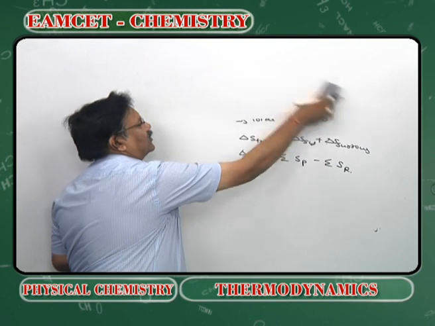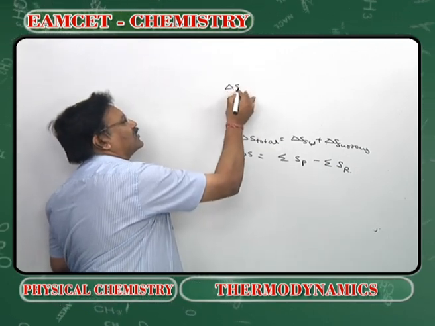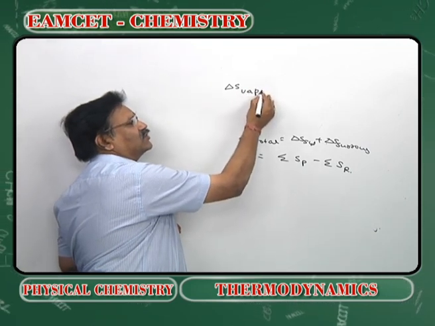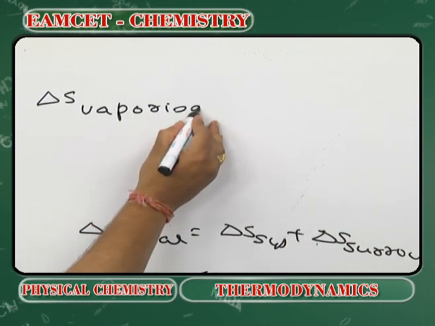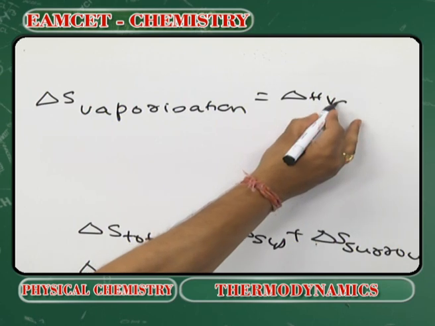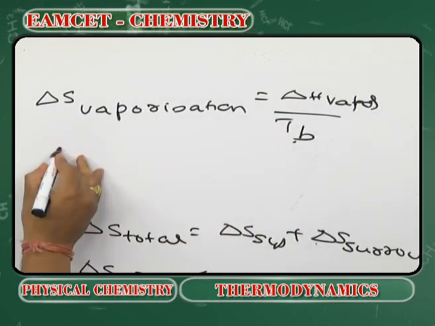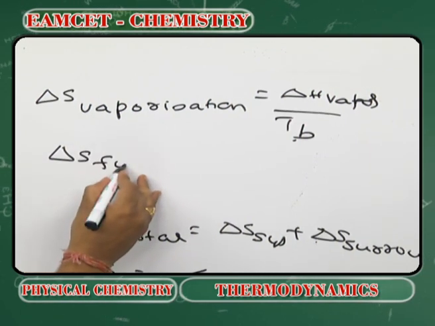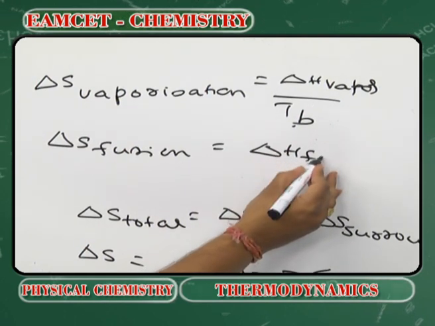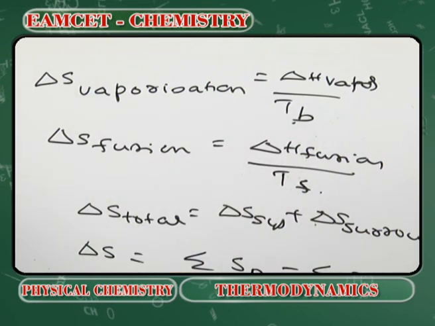In a phase transition, for example during vaporization, delta S is equal to delta H vaporization by the boiling point. Delta S of fusion is equal to delta H of fusion by the temperature of fusion.